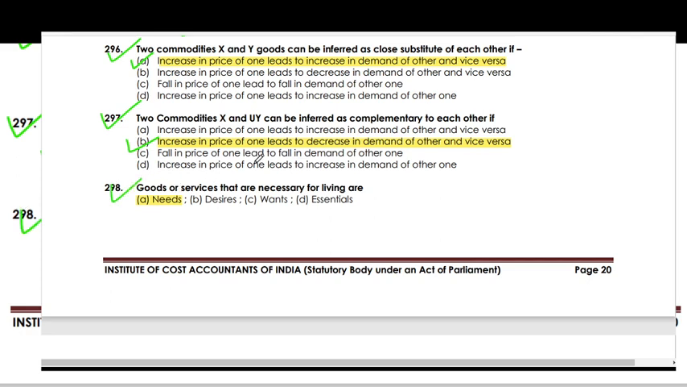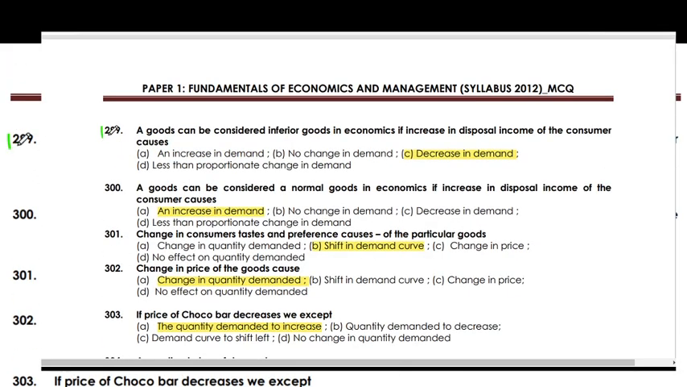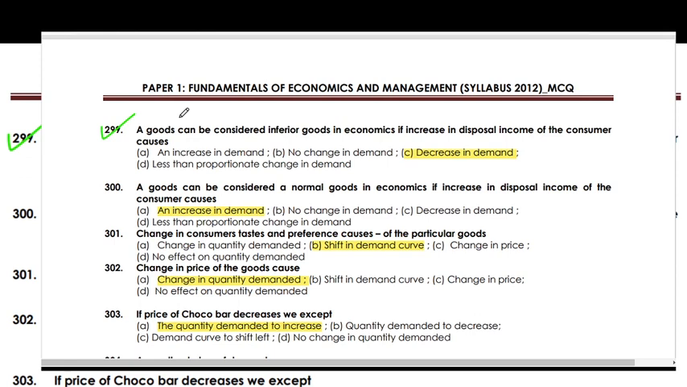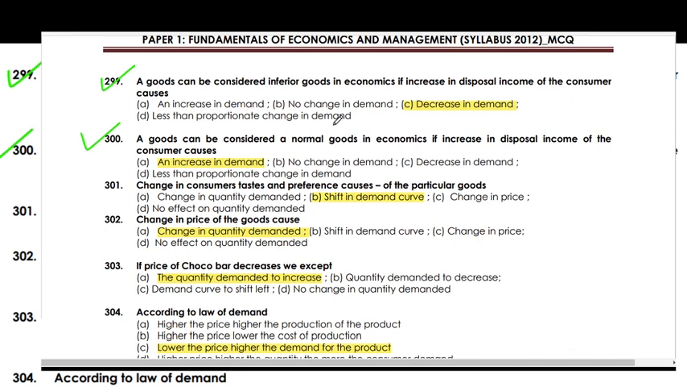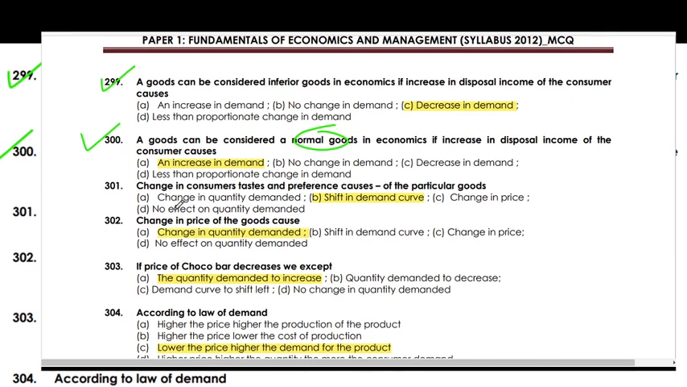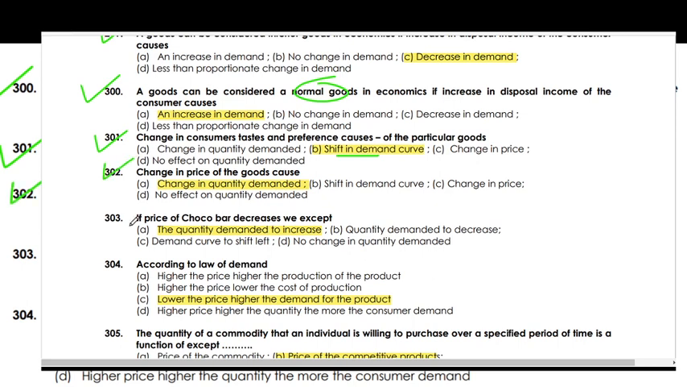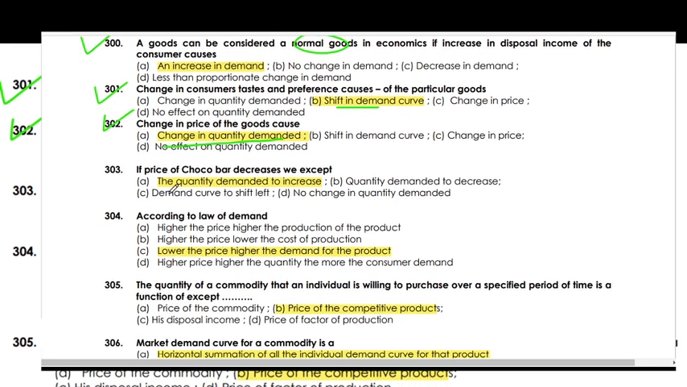Goods and services that are necessary for living are needs. A good can be considered an inferior good in economics if an increase in the disposable income of a consumer causes a decrease in demand. A good can be considered a normal good in economics if an increase in the disposable income of a consumer causes an increase in demand. A change in consumer taste and preferences causes a shift in the demand curve. A change in the price of a commodity causes a change in quantity demanded.